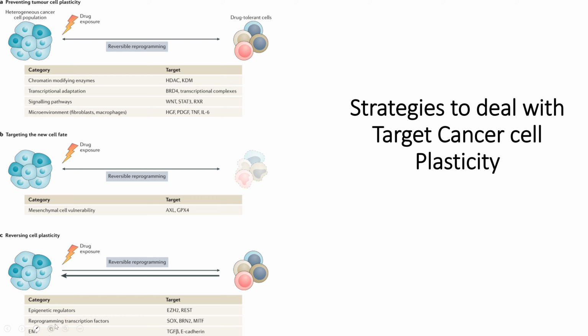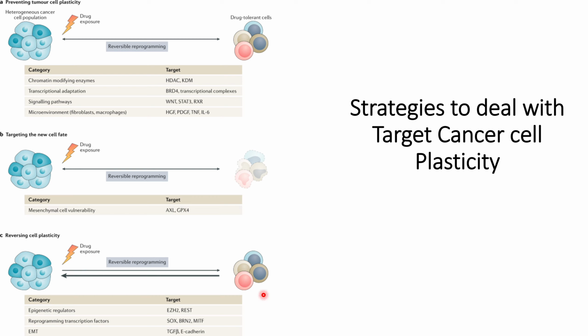The EMT transitions driven by cytokines such as TGF beta, and E-cadherin, can also be controlled or inhibited at the time of drug exposure to prevent the transition of heterogeneous cancer cell populations to drug tolerant cells.